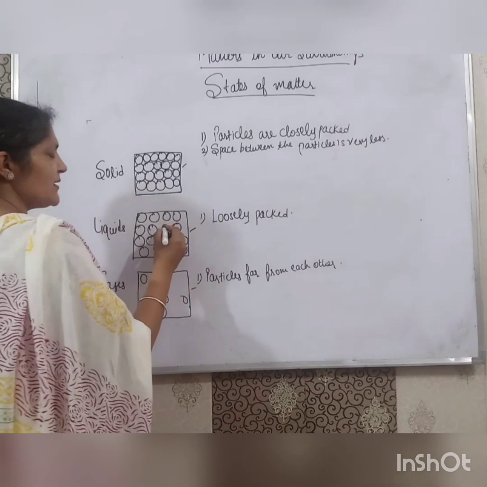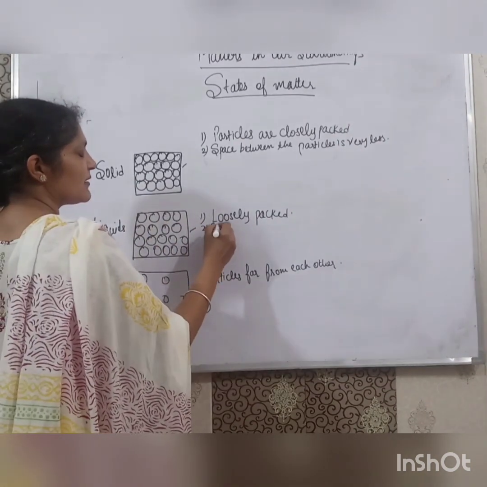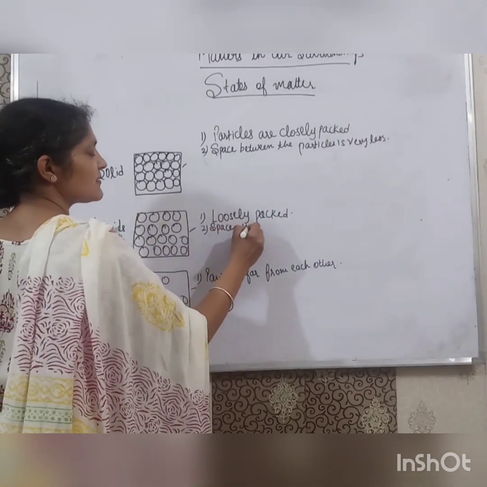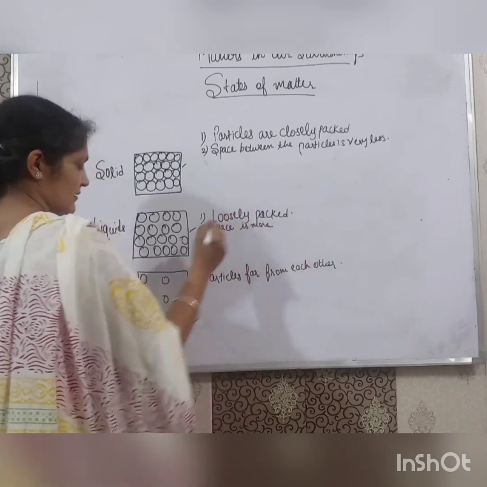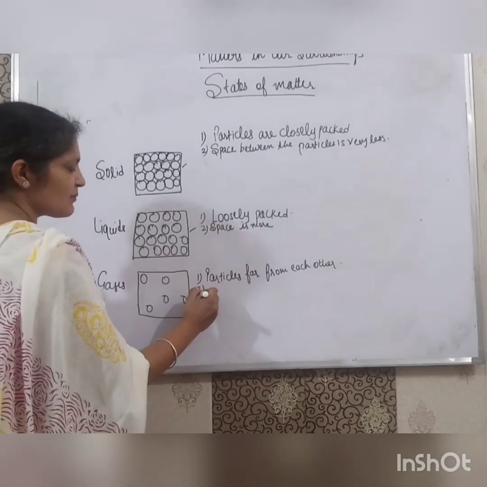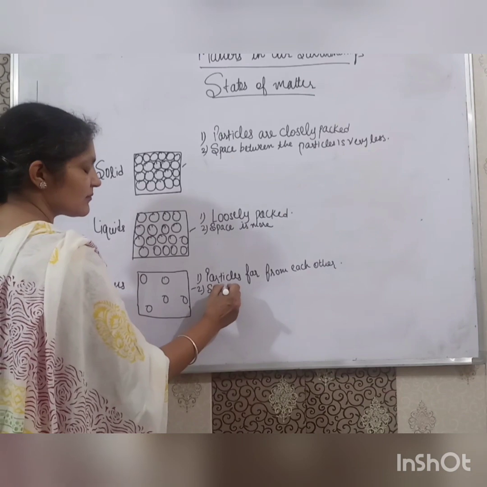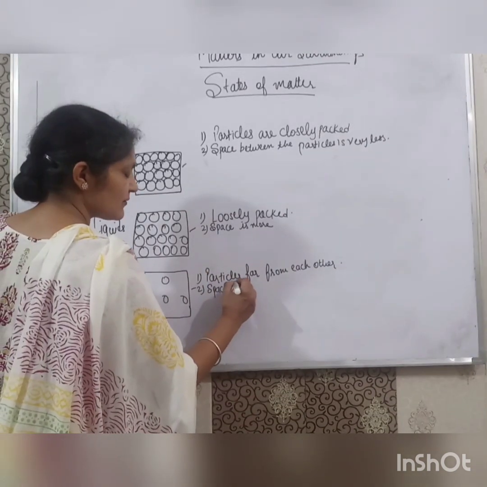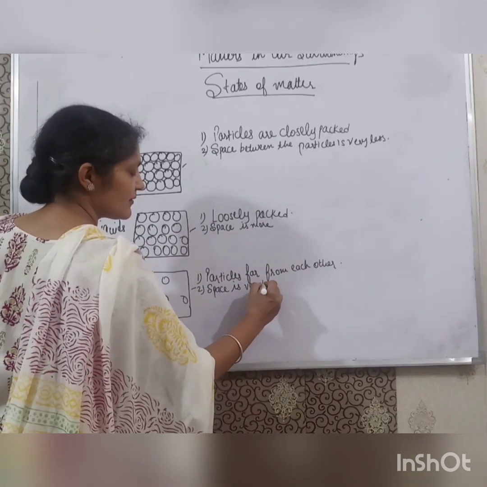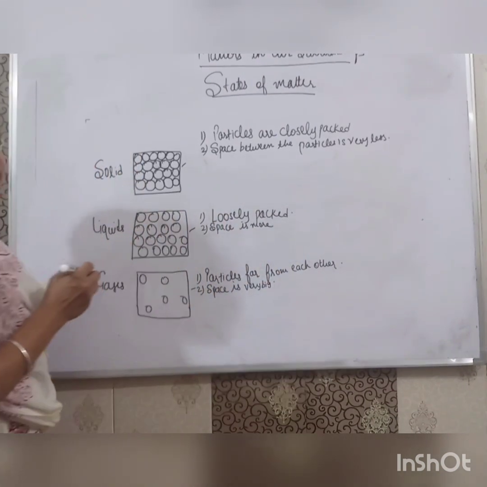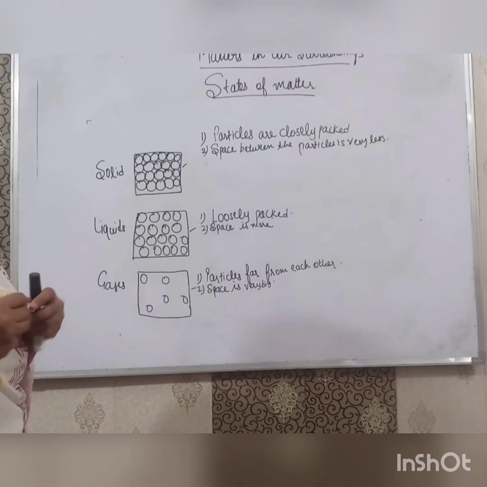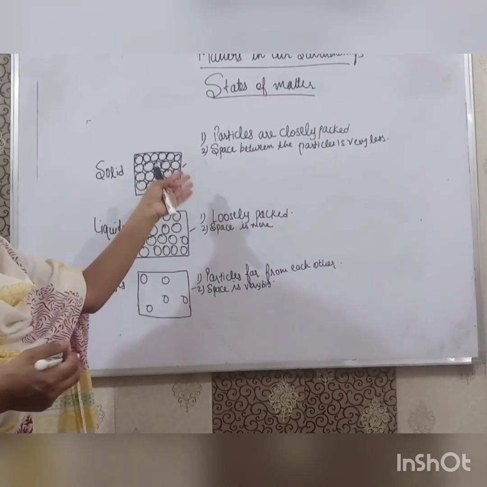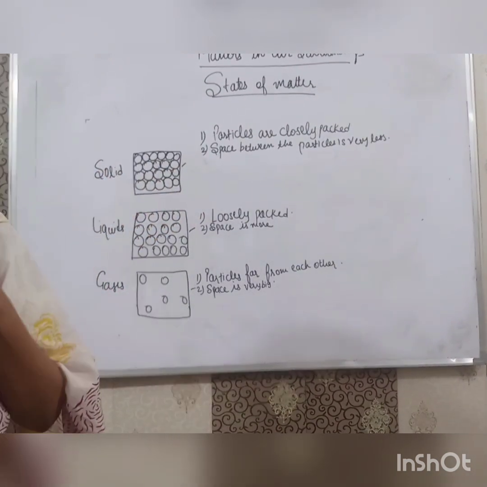Second, in liquids, the space between the particles is more. And in gases, the space is very much, because the particles are very far away from each other. Now we have discussed two points: the particles are closely packed and the space between the particles is very less.